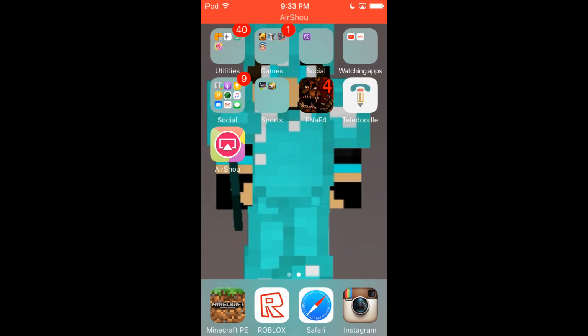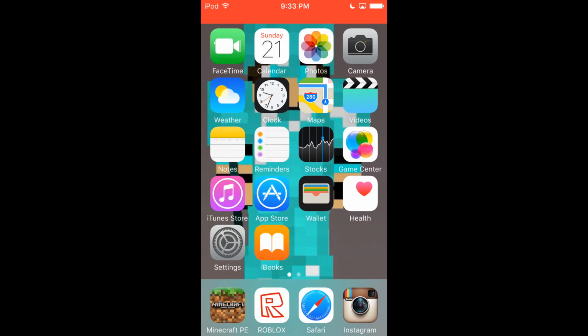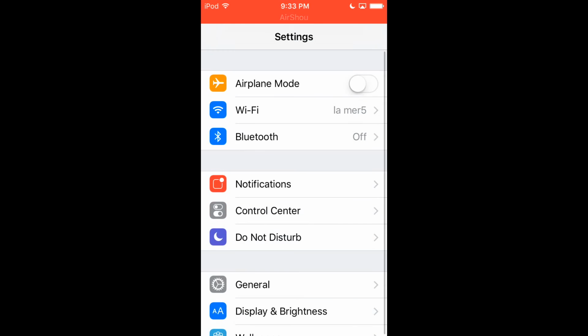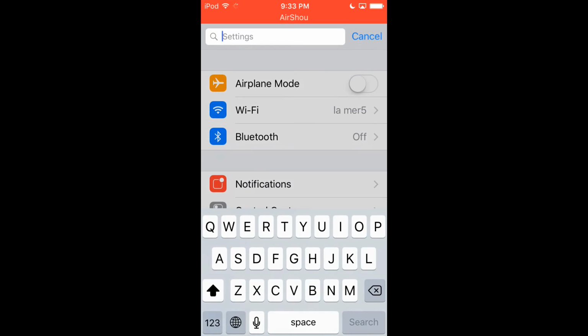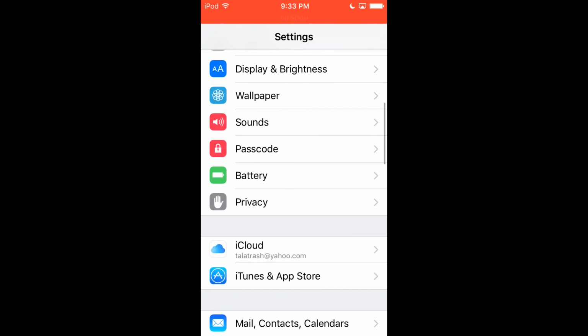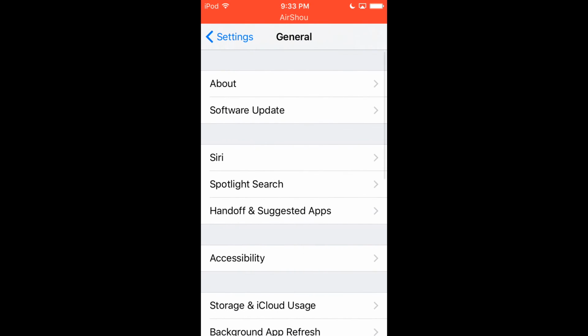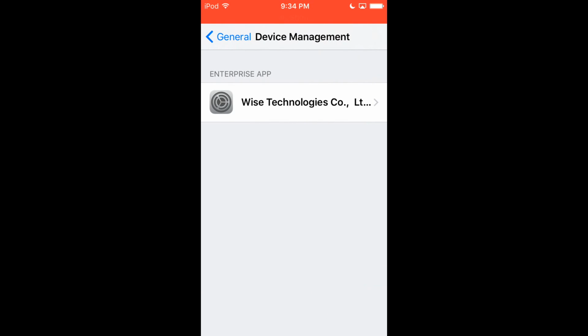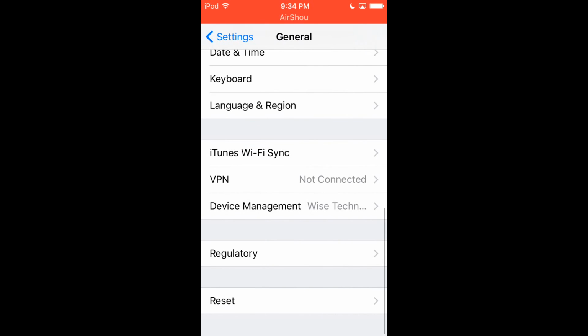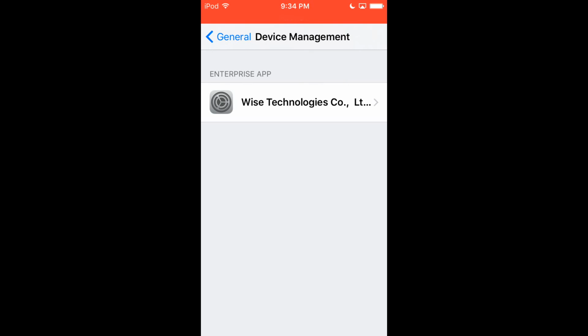When it's done downloading, it's gonna say you're not trusted. So you have to go over here, go to settings. You don't need to get this other thing, but if you don't have that and you don't want to get it, this is the way. You have to go to general, all the way down, go to device management. If you don't have the new update, it's gonna just say profile. But I have the new update, so it just says device management.